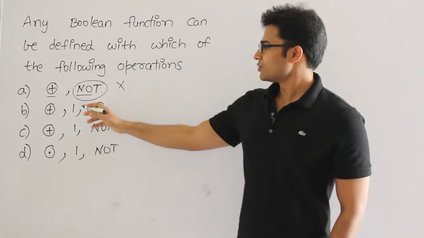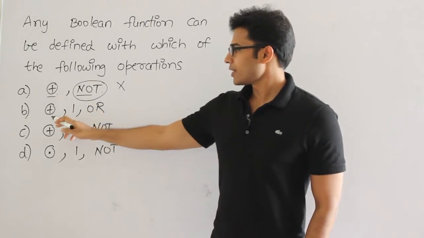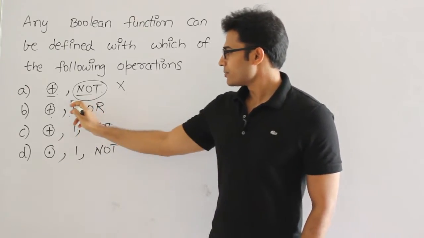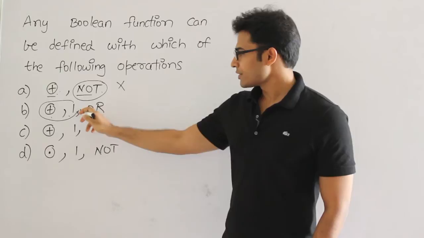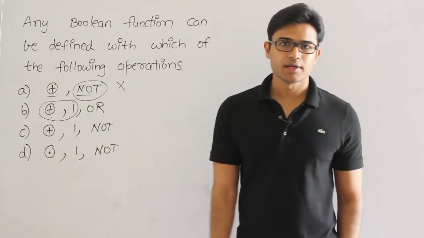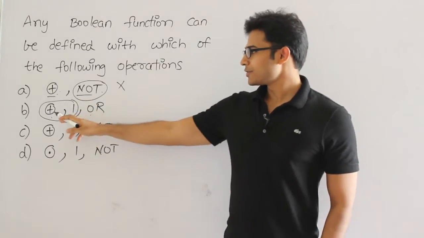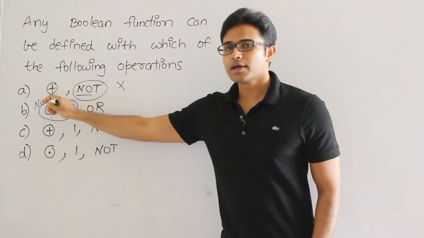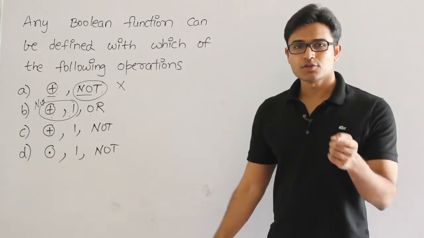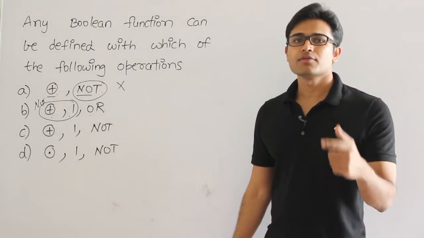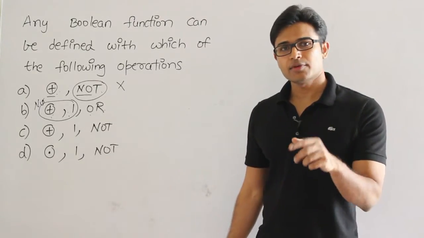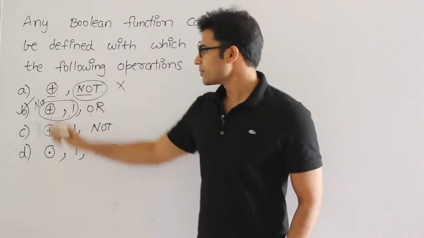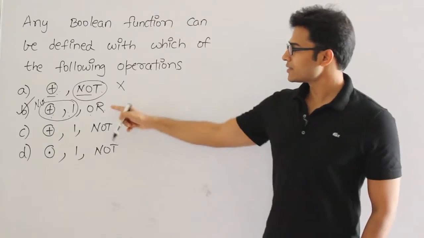Now, look at option B. Exclusive OR is given, plus is given and OR is given. Good. So with plus and exclusive OR, it is functionally complete. With exclusive OR and plus, we can get not. So here we got not and now here we got OR. So NOT and OR are already functionally complete because we can derive AND with these two combinations. Therefore, we can say that B is functionally complete. You can stop it there or let's examine further.